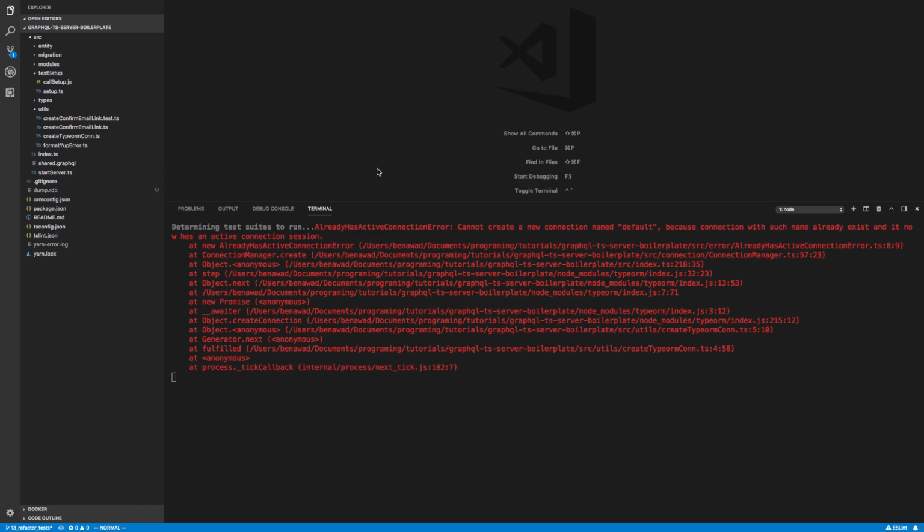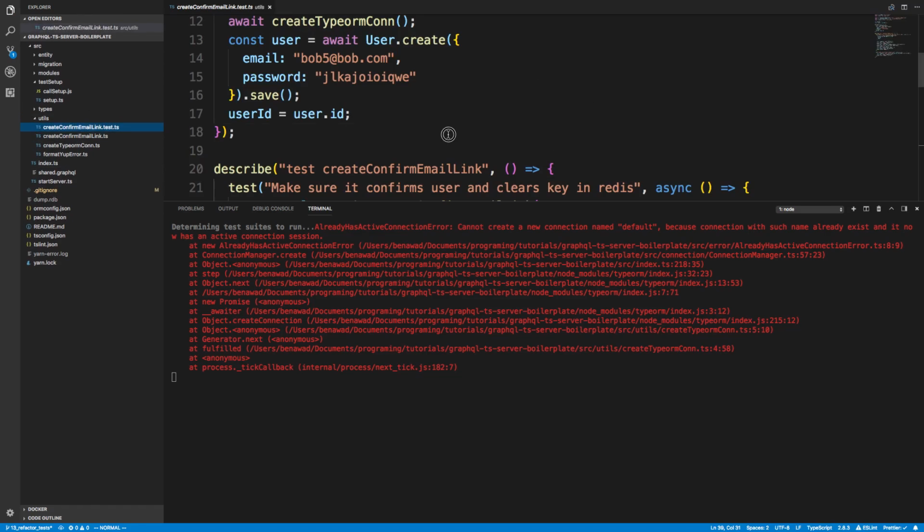And the reason for that is it's just a dump of Redis and what the current state of your database, or Redis store, is at the time when you close it, so it can restart and have all the data from before. But it's not recommended to have that in your Git. Alright, so let's go ahead and fix this error.